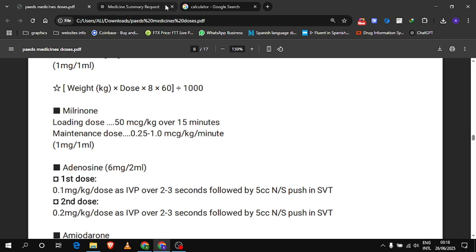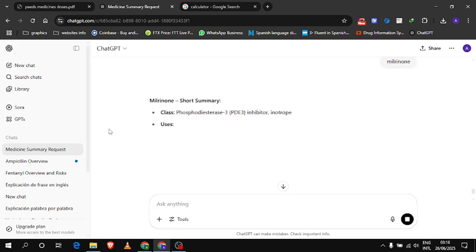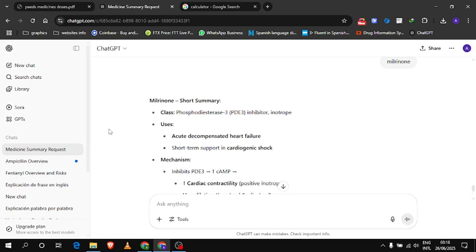Next is milrinone. Well, I don't know what this drug is, so we are going to study it together. It's a phosphodiesterase 3 inhibitor, inotrope.